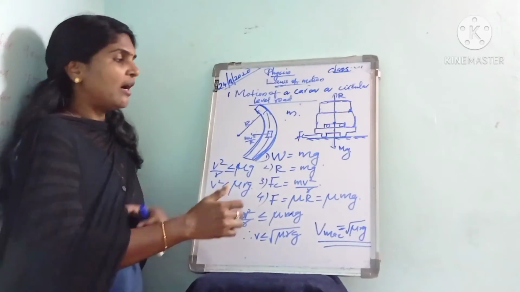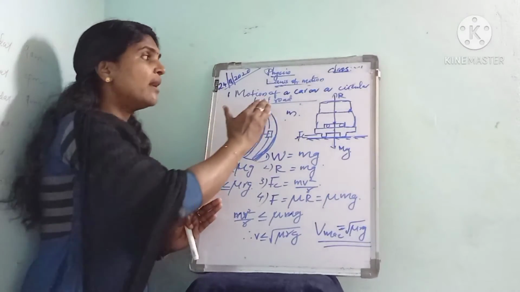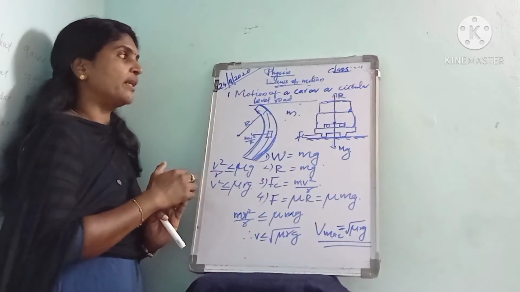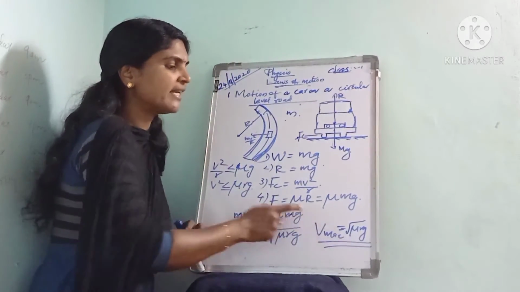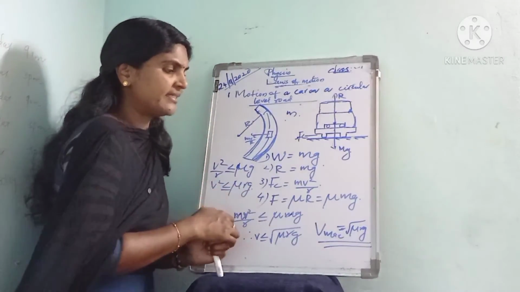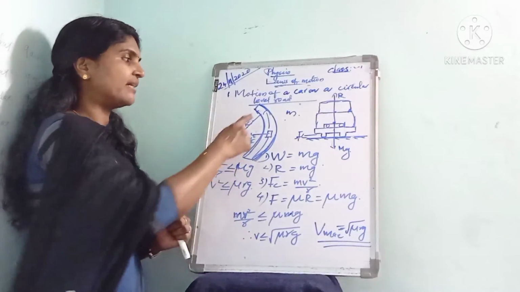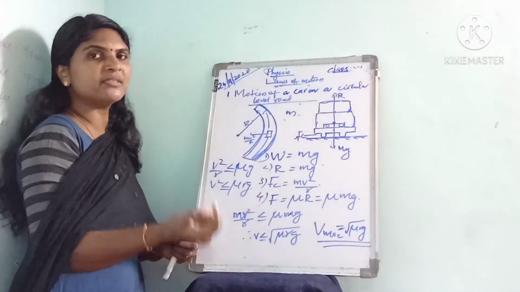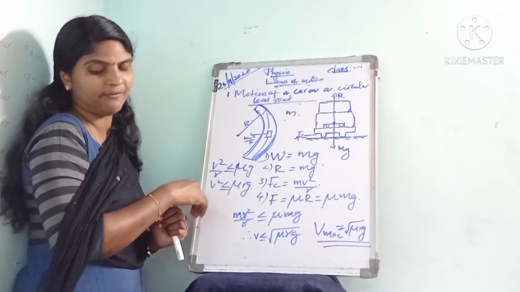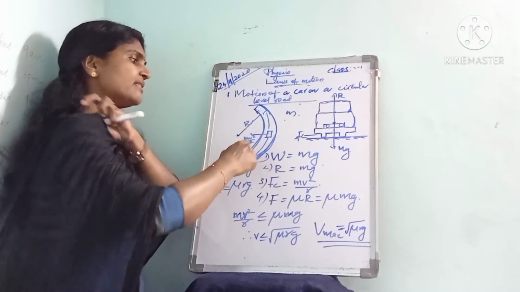So for a safe turn along a circular level road, the maximum velocity of the car is V max equal to root of mu r g. Here we are considering a car of mass m moving along a circular flat or level road of radius r.